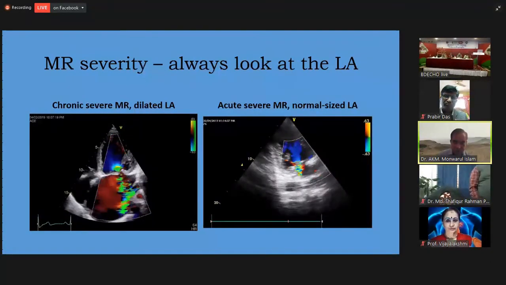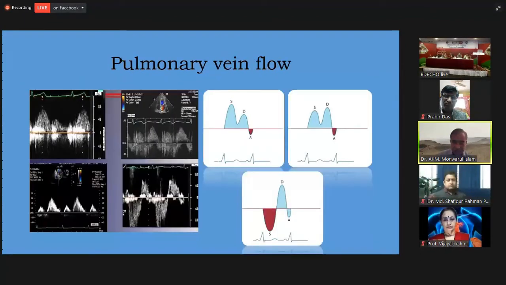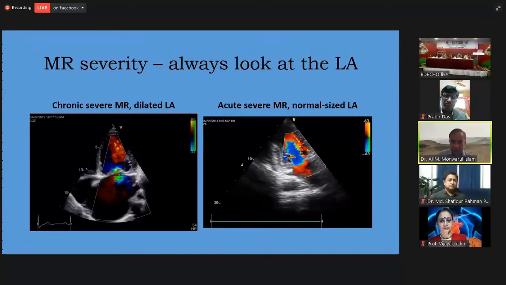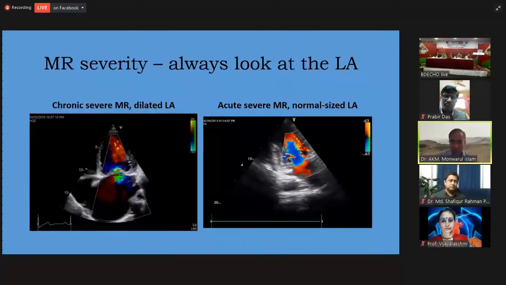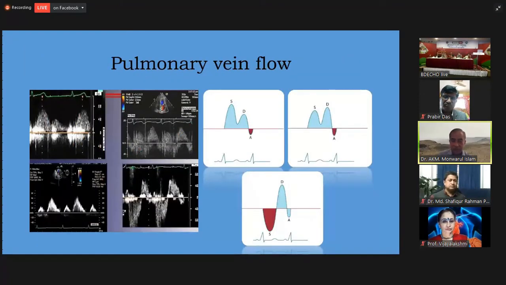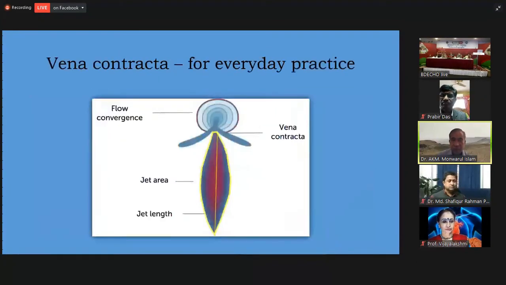You should always look at the left atrium. The only pitfall is that if there is acute MR and not enough time for the compensatory mechanism, the left atrium may be of a normal size in presence of severe MR. I am not going into the assessment of the pulmonary vein for the assessment of severity of MR.